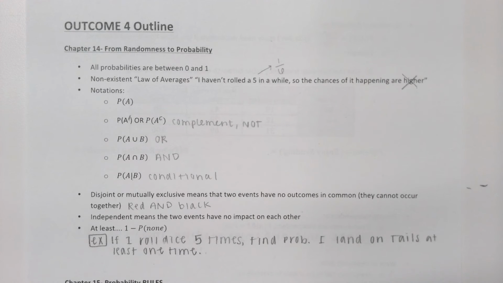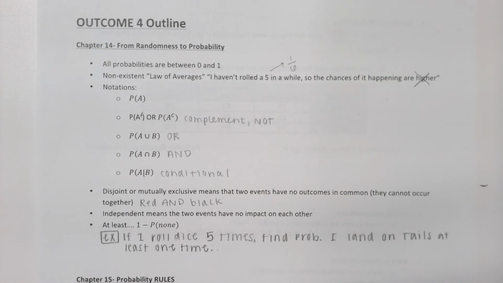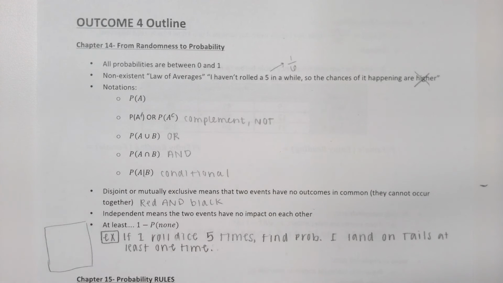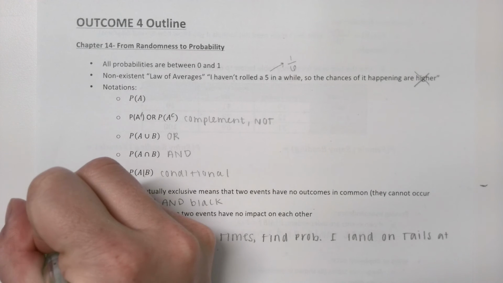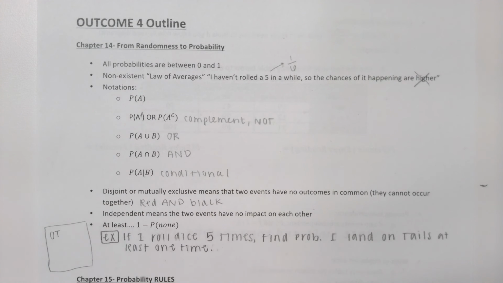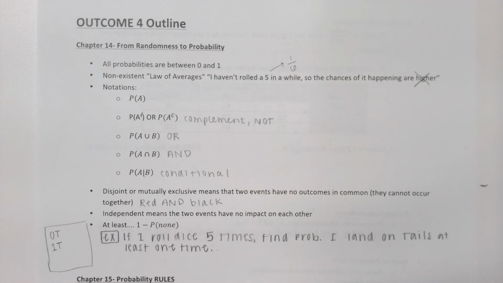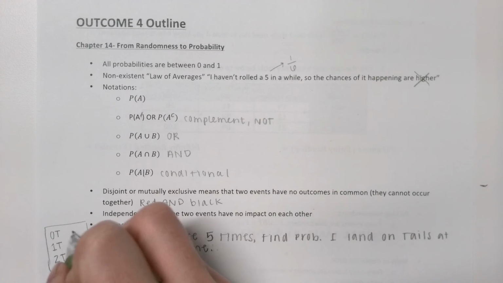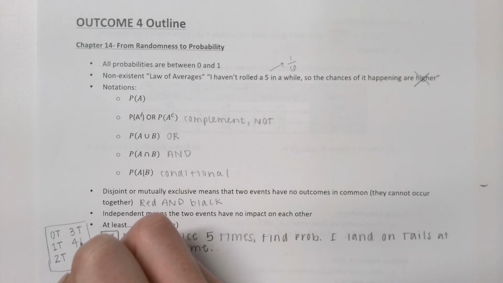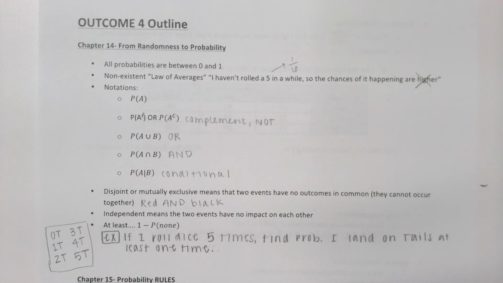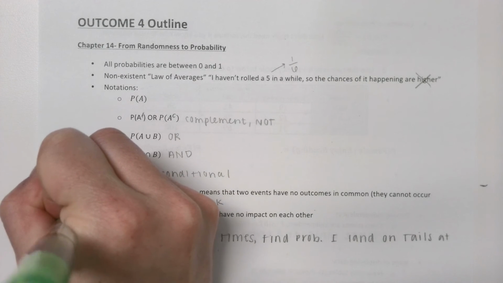Now, to help us visualize what's happening with these at least one problems, I like to make, just off to the side, a quick diagram where I'm going to list my sample space. So I'm rolling this 5 times. It's possible that I don't land on tails at all, so my first option is going to be 0 tails. It's possible that I land on tails once. I'm going to put 1 tail. I could have 2 tails, 3 tails, 4 tails, and I'm only doing it 5 times, so 5 tails would be the maximum. So this right here is my sample space.